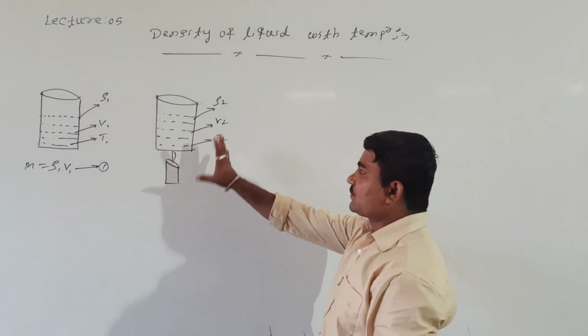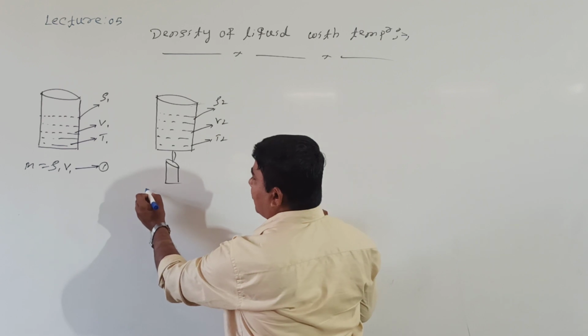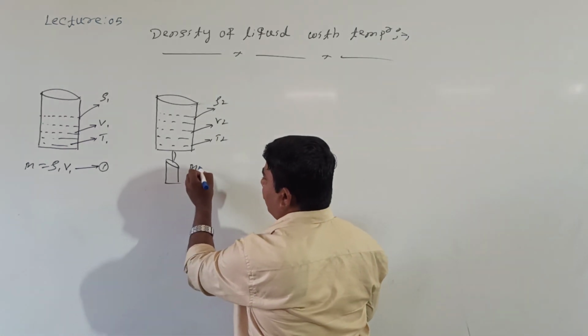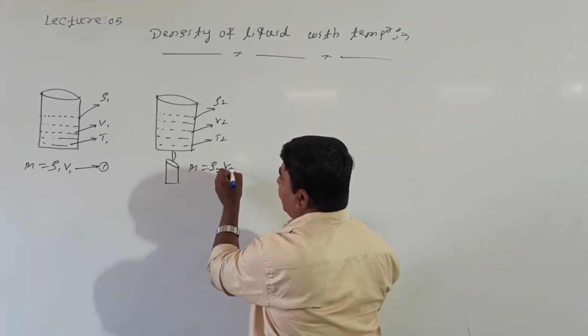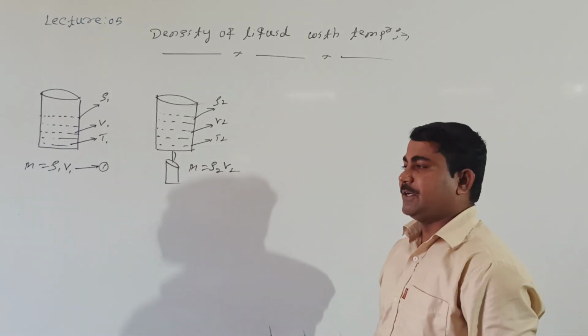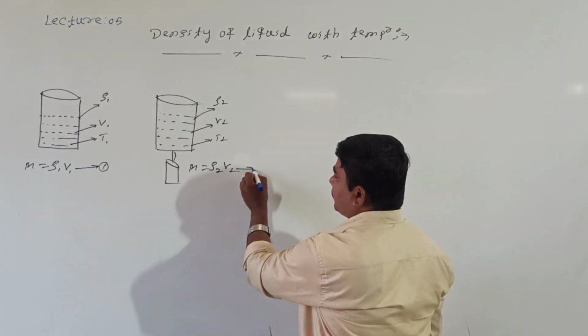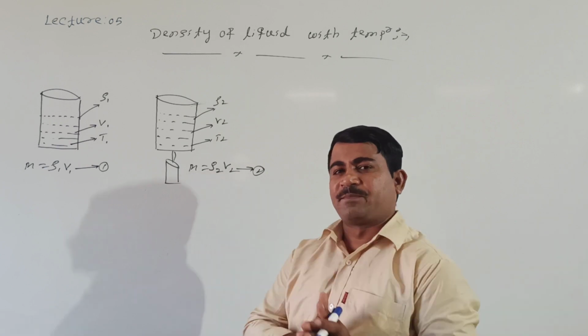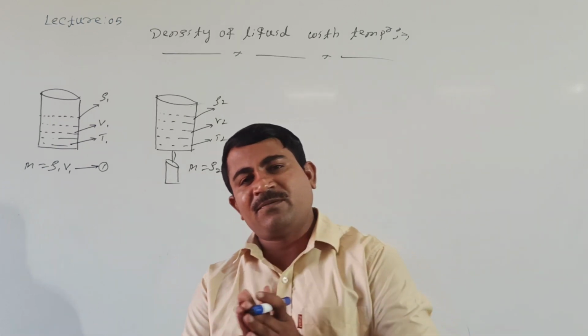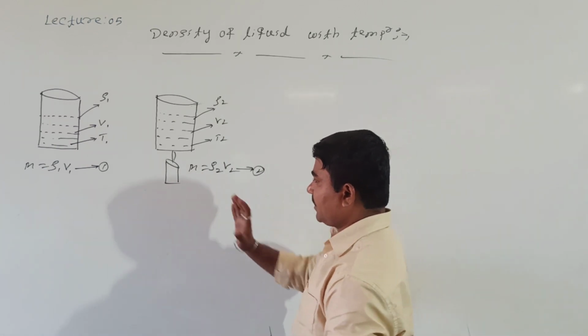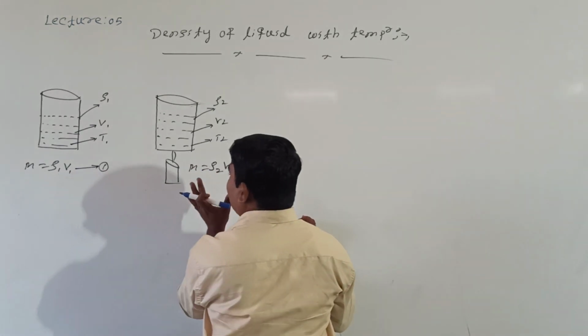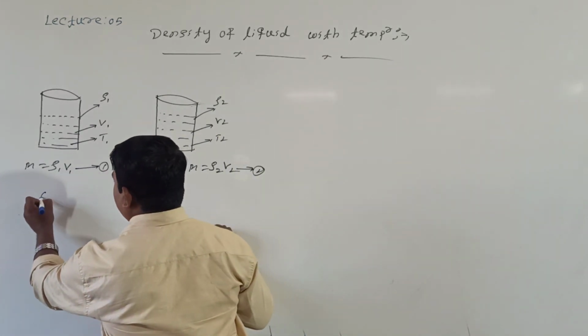What is the final mass here? The mass of the liquid always remains the same, right? Mass is equal to density rho 2 into volume V2. Shall I call this equation number 2? Very simple. Compare equation 1 and 2. Here also mass, here also mass. How to represent?